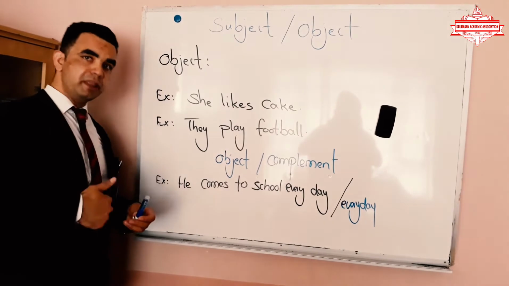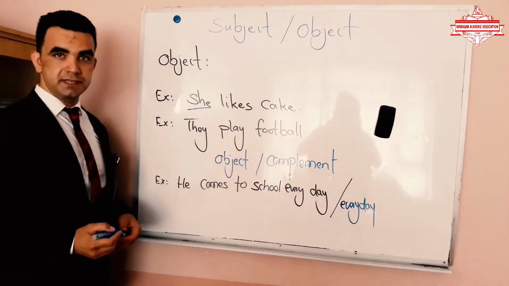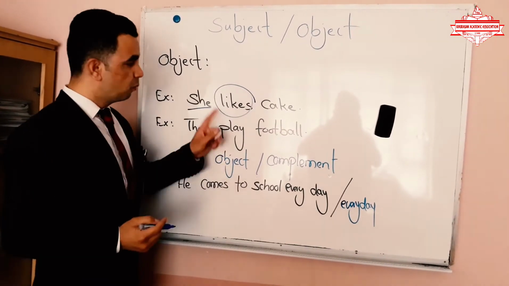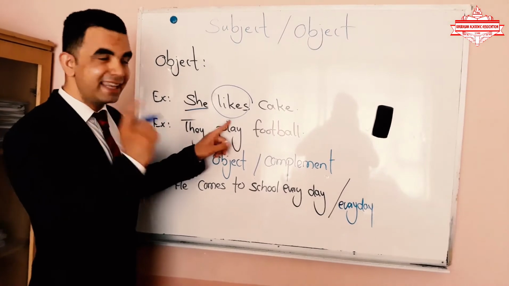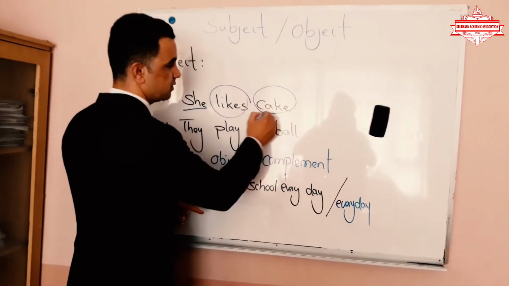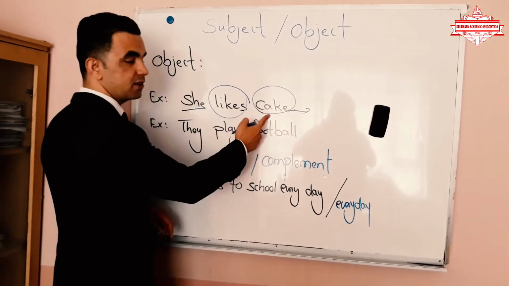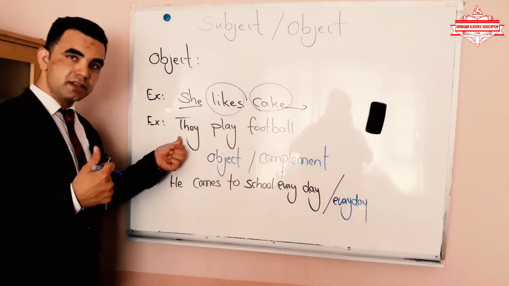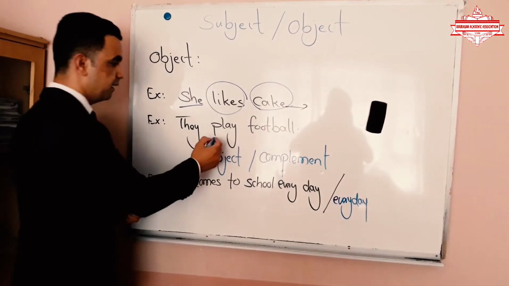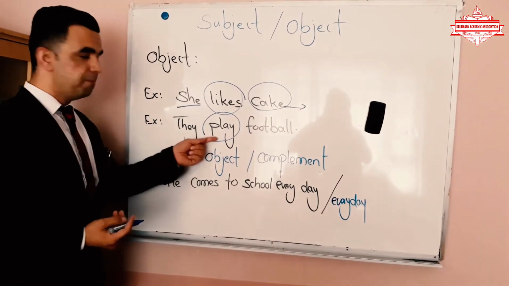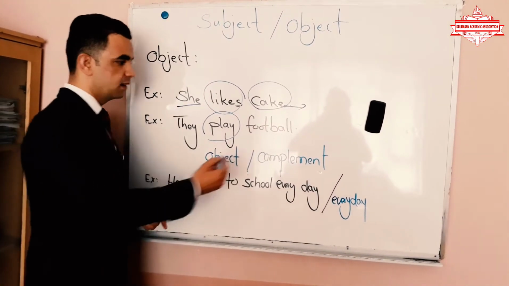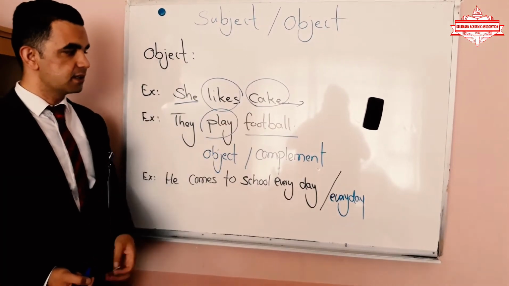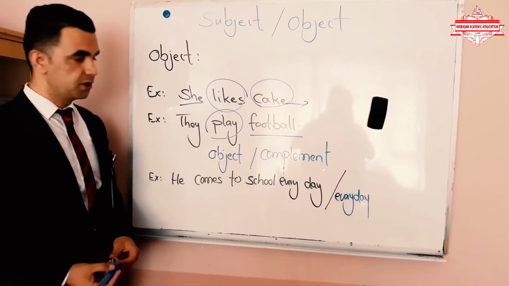She, as we have already studied, is the subject of the sentence. So, she likes. It means this is the action. What does she like? What is the thing that she likes? It is cake. So it means cake is the object of the sentence. Next, they play football. They is our subject. They is our doer. And play is our action. So they play. They play what? They play football. So football is our object. In both sentences, cake and football are the objects of the sentence.